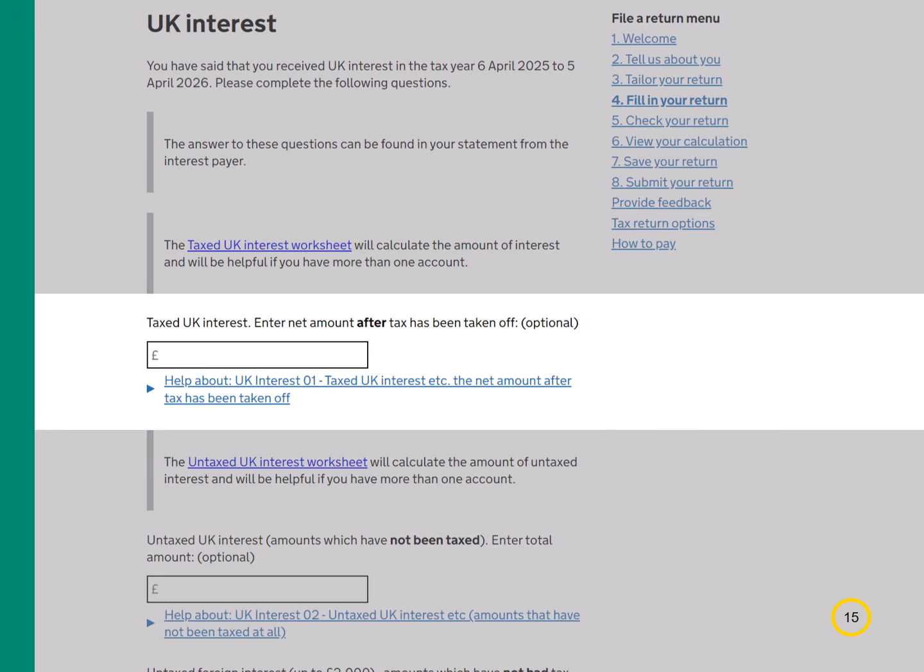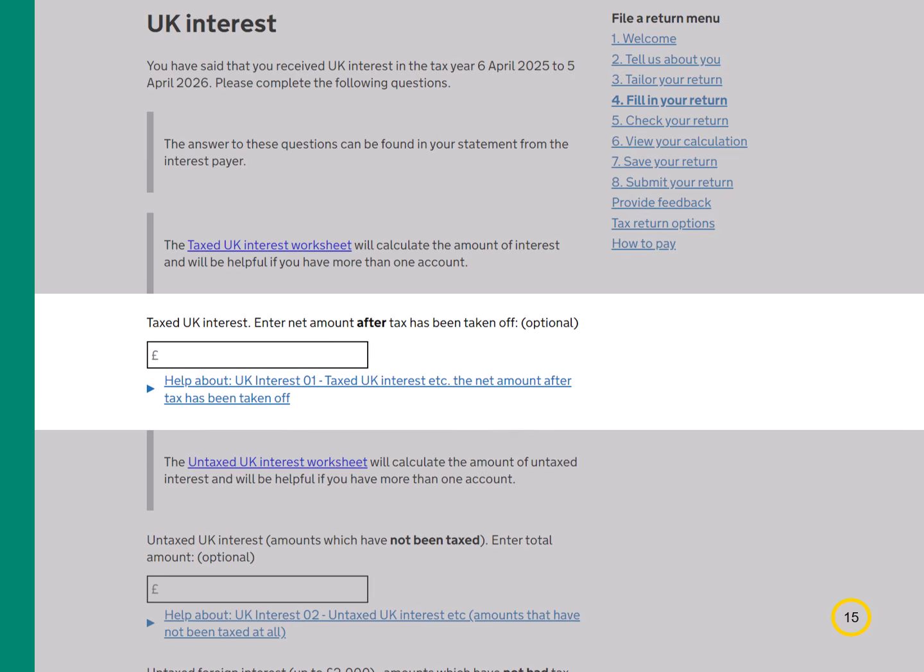Since 6th of April 2016, banks and building societies have been paying interest gross, so without deducting tax. Please check to make sure tax has been deducted before entering a figure here. If the interest has been taxed, tell us the net amount. That's the amount you received after tax was taken off.